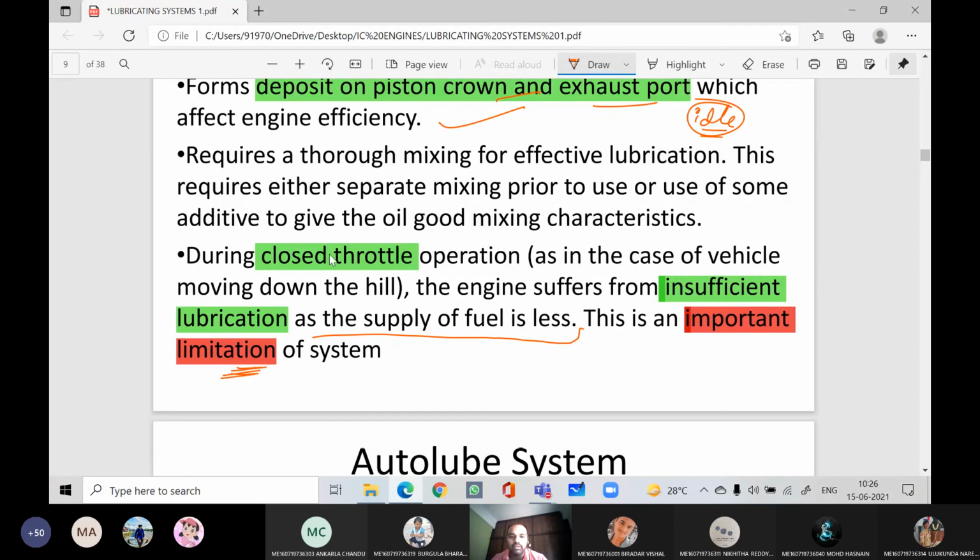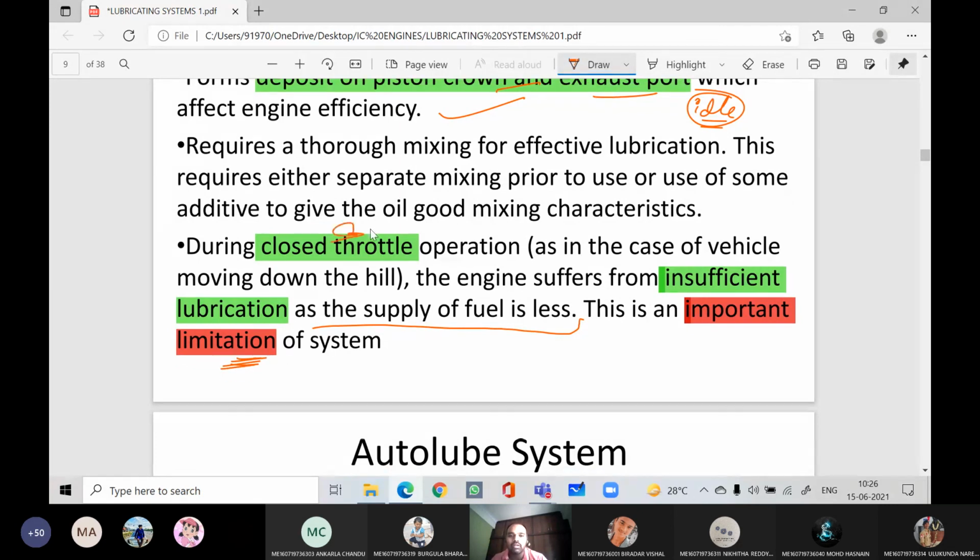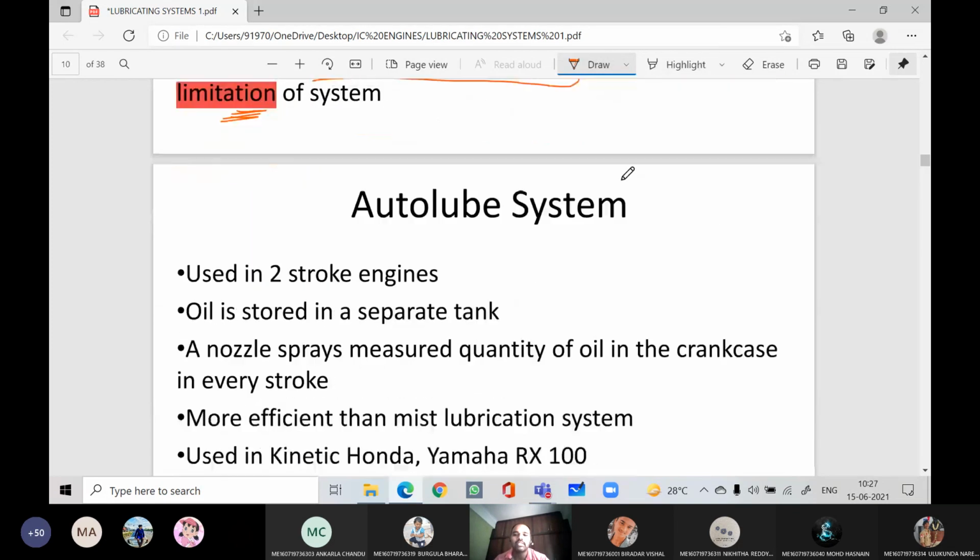What is the main limitation? During closed throttle, which is nothing but idle condition, let us say the vehicle is moving down the hill. When the vehicle is moving down the hill, there is no need to accelerate. If you don't accelerate, what will happen? The lubrication is not sufficient. That is about the mist system.